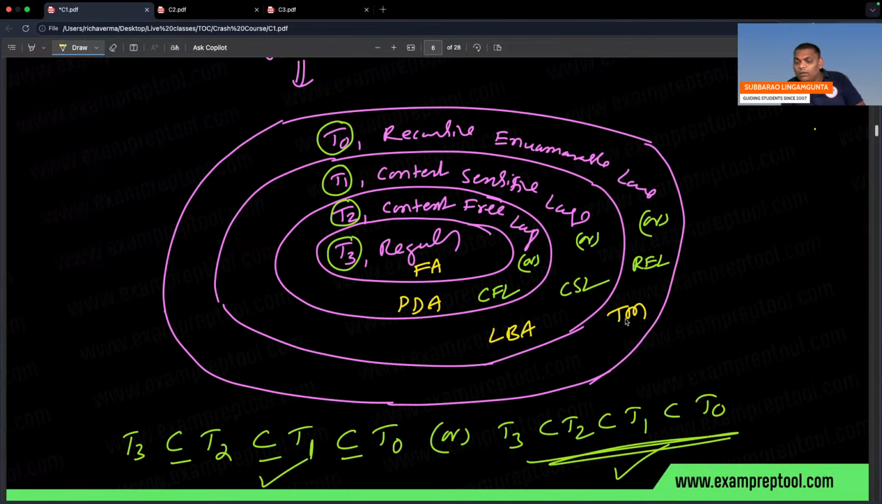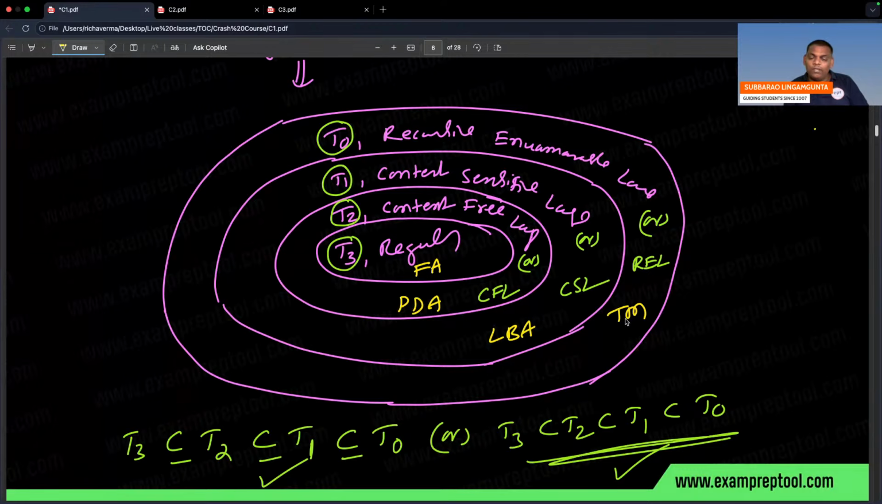Be careful everyone: by default every language is a recursive enumerable language, because recursive enumerable language is the superset. By default, every language is accepted by Turing machine, because Turing machine is the bigger machine. By default, every formal language is recursive enumerable and accepted by Turing machine.